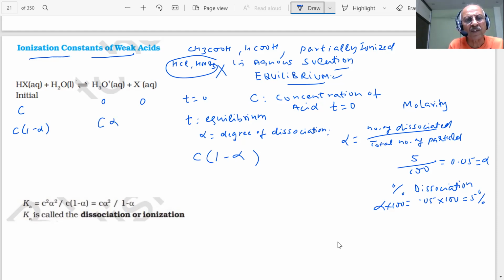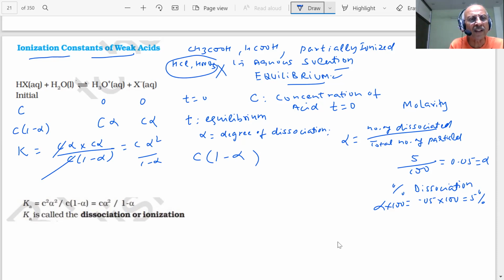And how much will be the conjugate base? C alpha. Then what will be the value of K, students? C alpha into C alpha upon C into 1 minus alpha. This C gets cancelled, student. K is C alpha square upon 1 minus alpha.